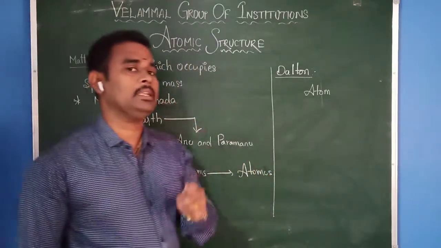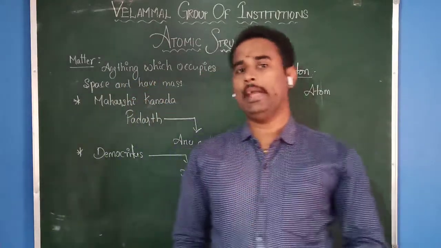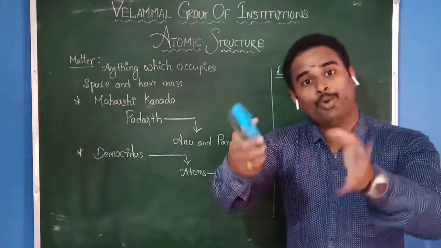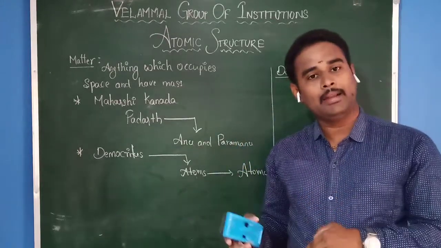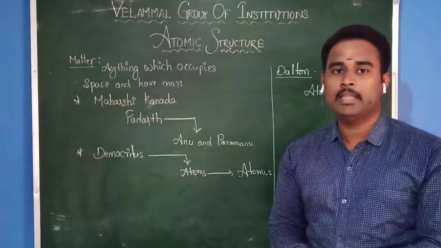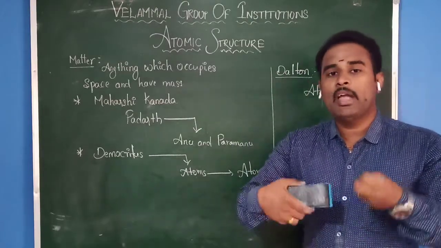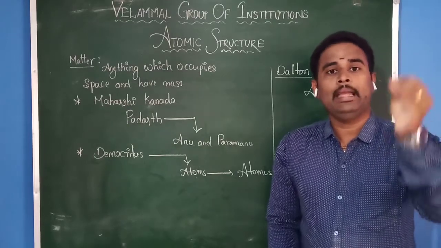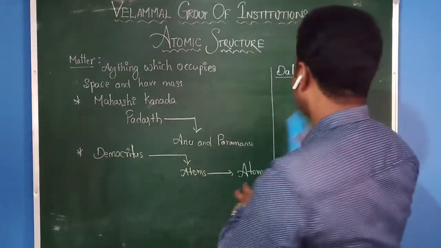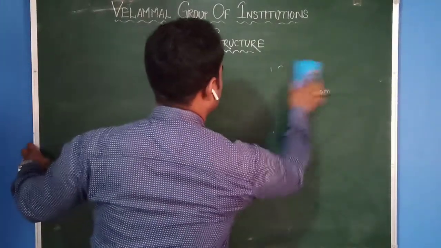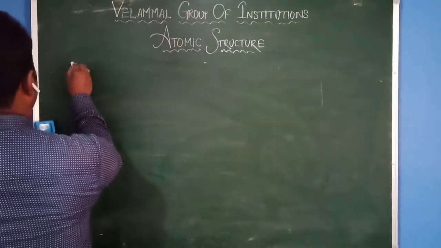But in the year 1808, John Dalton tried to give some important points about the atom, not just matter. He said that the atom is already the smallest particle present inside matter. Now he gives his explanation based on atomic theory, that is, John Dalton's atomic theory.